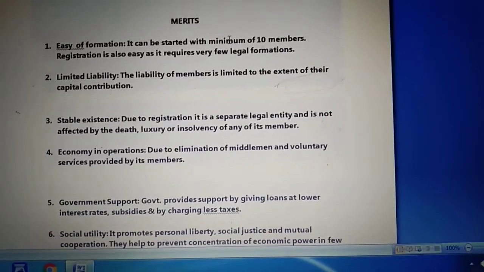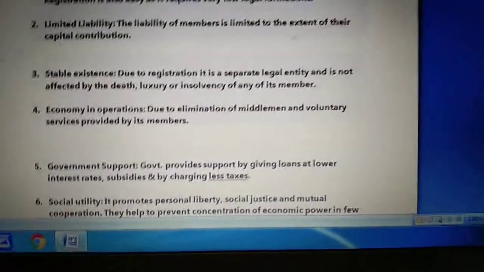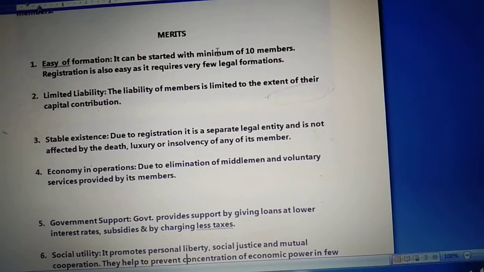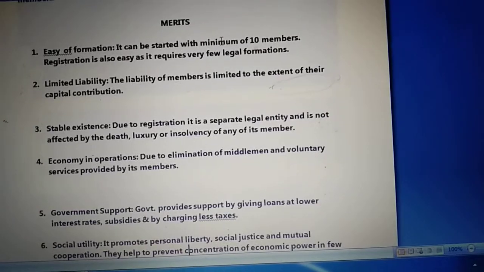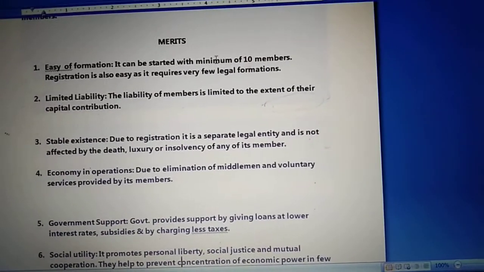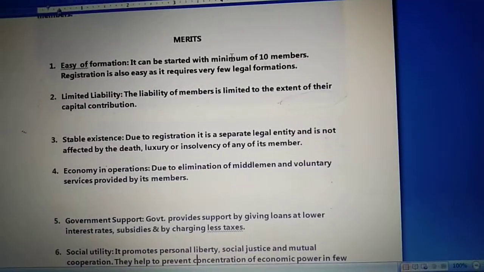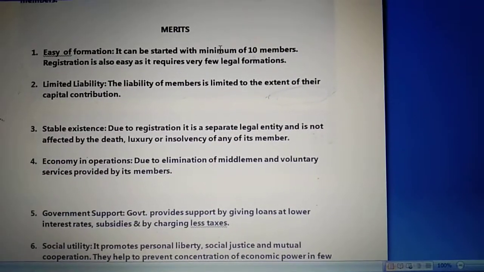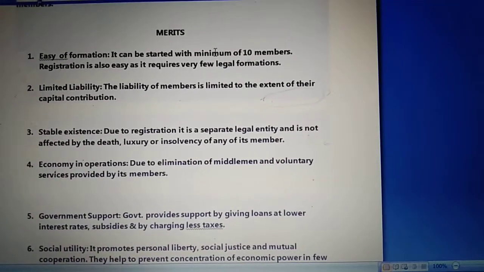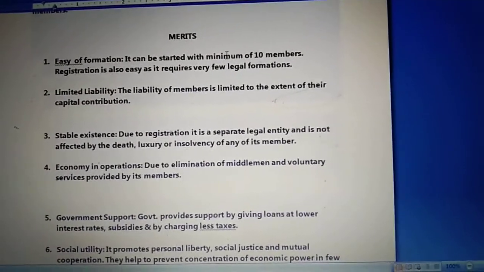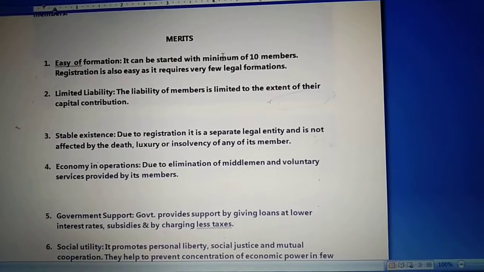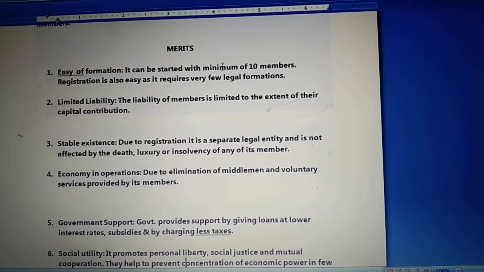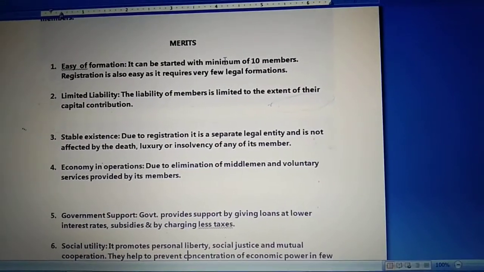It means in case any uncertainty occurs with a member of the cooperative society, it can be death, lunacy, insolvency, or anything else, because the cooperative society is already registered under the Cooperative Society Act, which gives it a separate identity in the eye of law. So in case a partner dies or exits from the society, the society will still continue. That is the reason we say it has a stable existence.